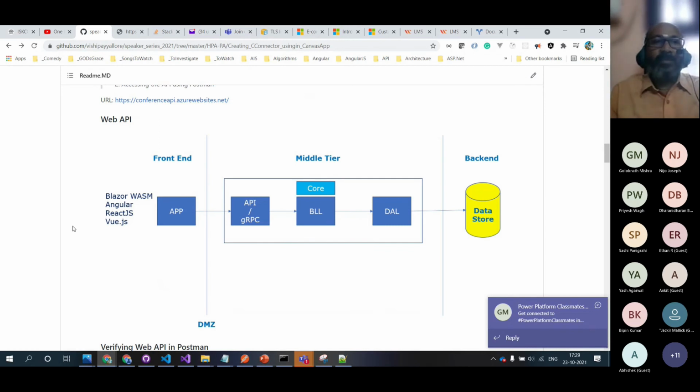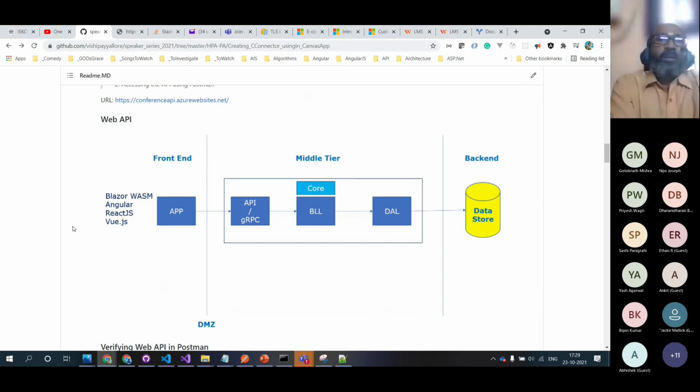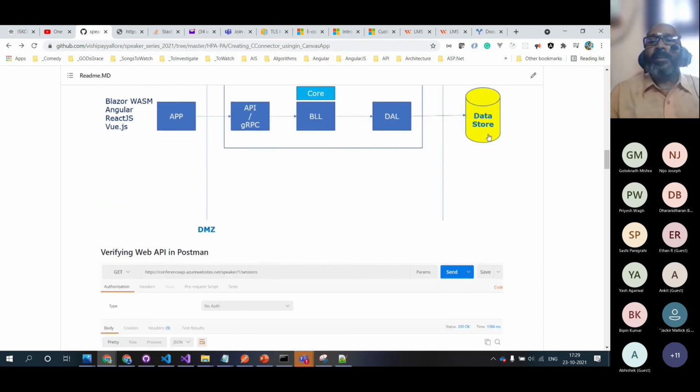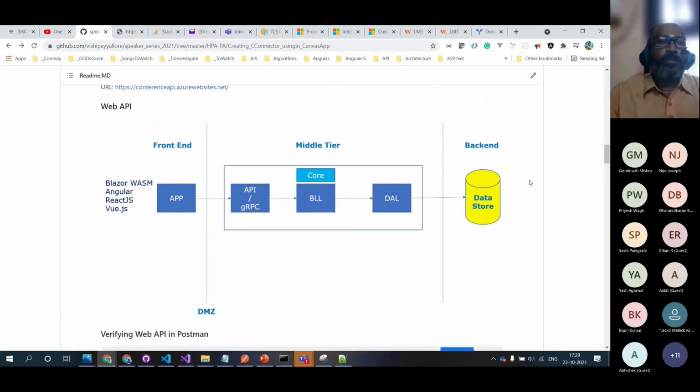Some follow layered architecture. Some people are like a single tablet for headache and heart attack, a single tablet for everything. They add all the files in a single solution, single project. It depends upon your architect and tech lead and what works best in your project. And we saw that the data store could be anything: SQL, NoSQL, structured or semi-structured, whatever you are hitting.